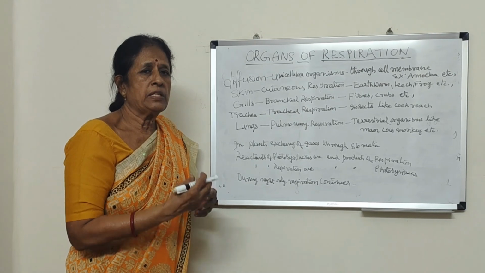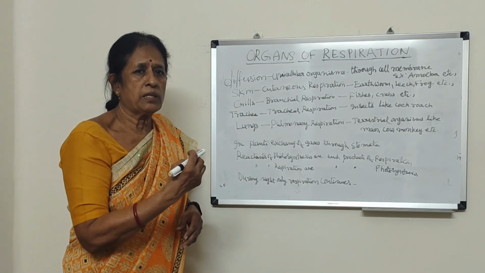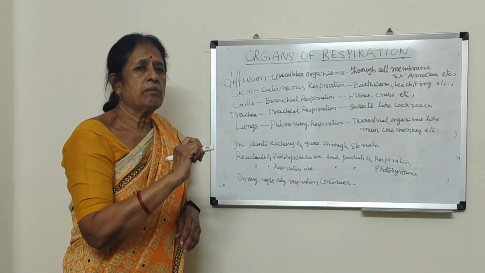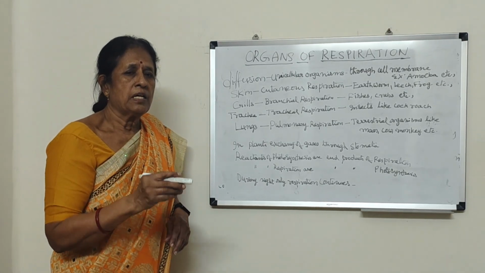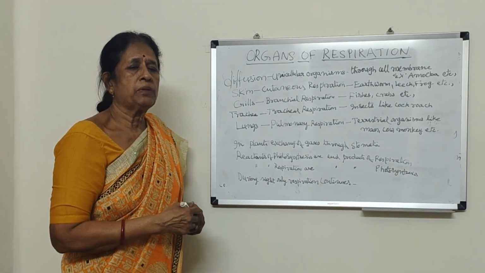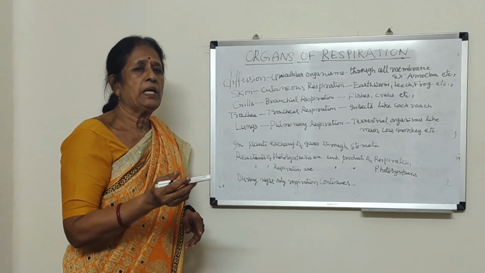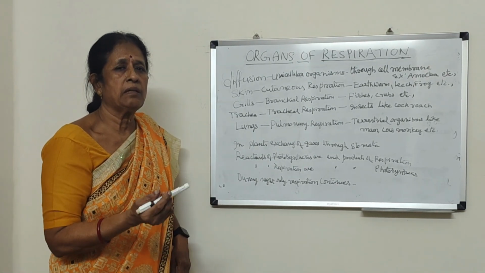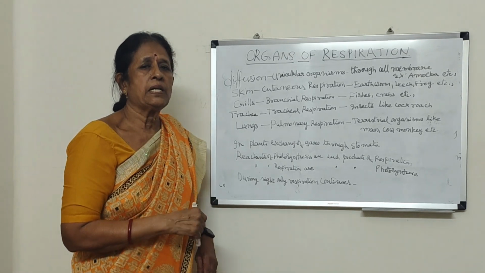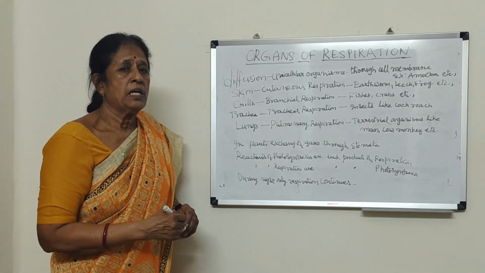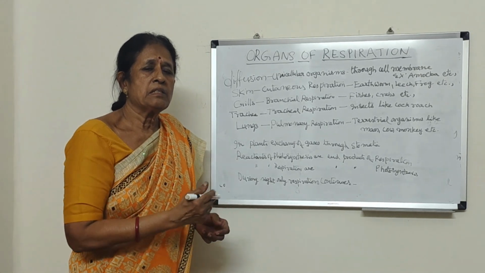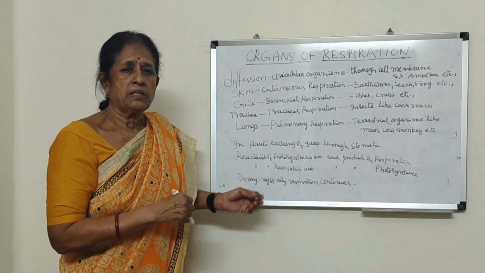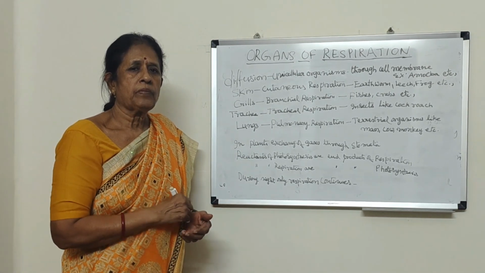When they open the mouth, the water containing oxygen enters the body, and when they close the mouth, the water enters the gills, and in the gills the exchange of gases takes place. Then when the mouth opens again, the water containing carbon dioxide moves out, and again it takes in oxygenated water.